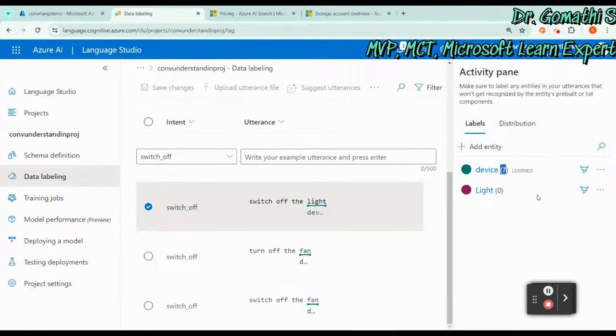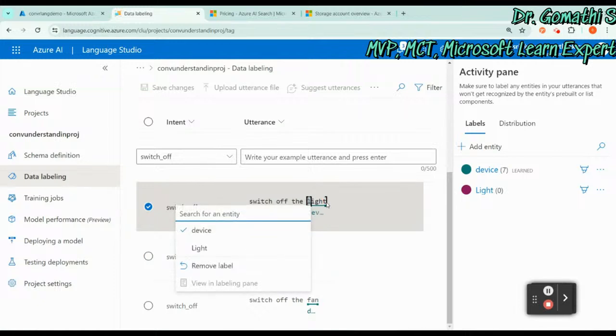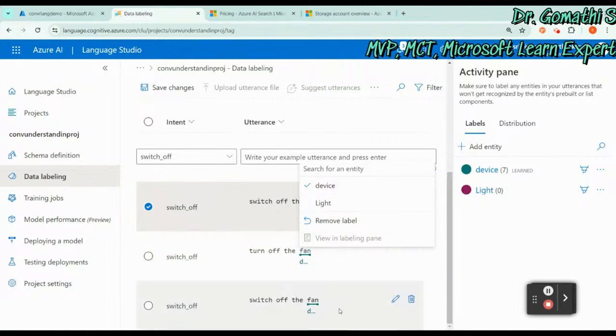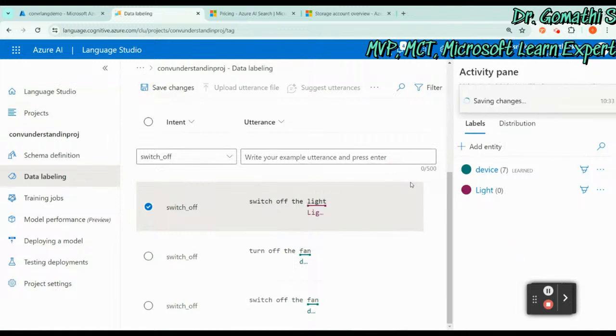Even if you want to go ahead with something specific, you can create it for a specific entity. Let us try this. Light. I'm just changing it to light. I don't have that one, so you can make it a fan. If I save this, you can see light will be changed to 1 and device is learned to 1. Now these are the first 2 steps, right?